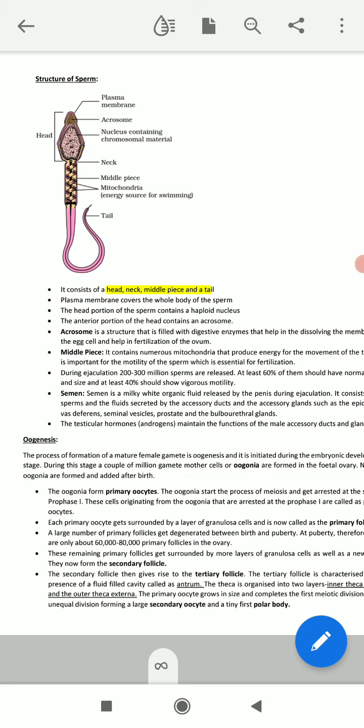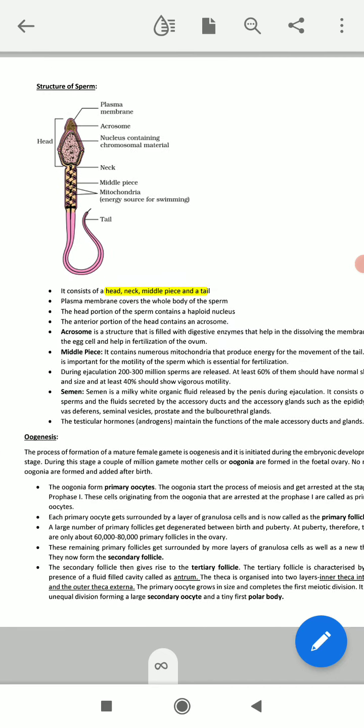I am repeating again. The mature sperm cell consists of 4 total parts: the head, neck, mid piece and tail. Okay, so next, the first one is the head. It's flat, oval in shape and composed of a large haploid nucleus.